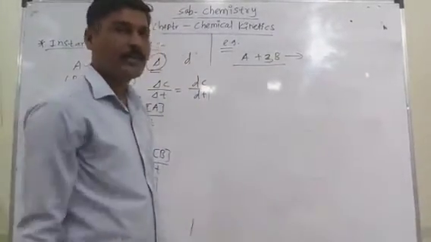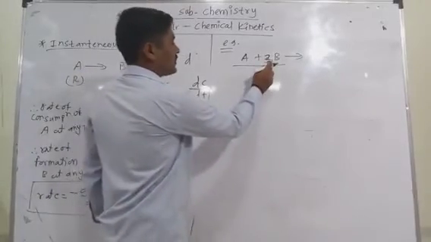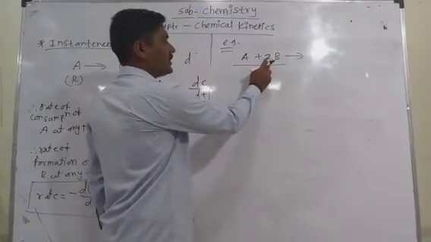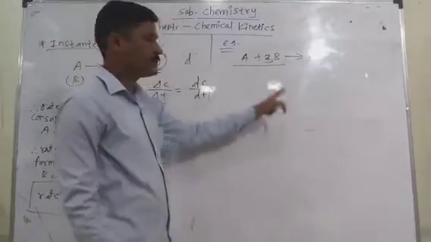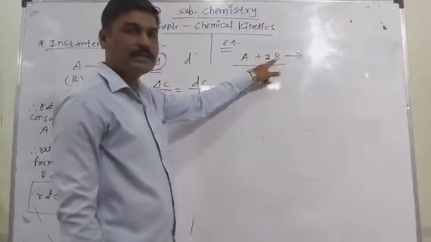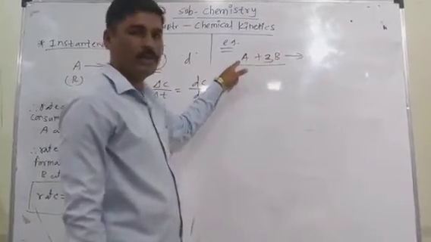We also said that the consumption of B is thrice that of A.